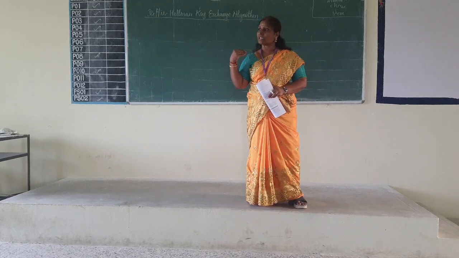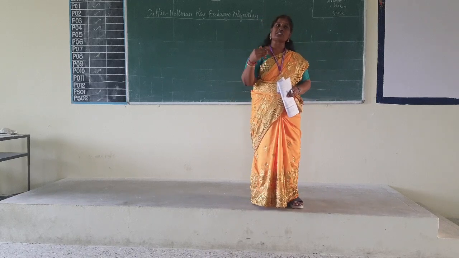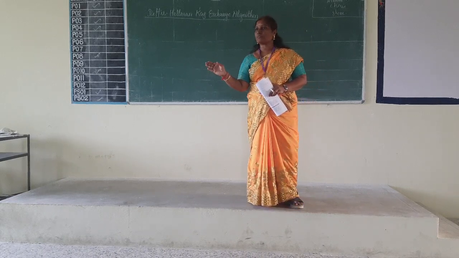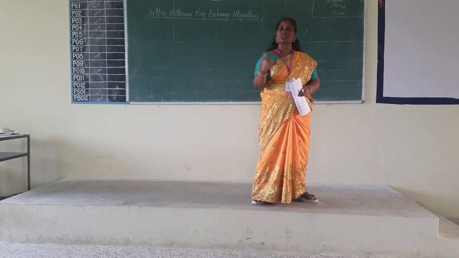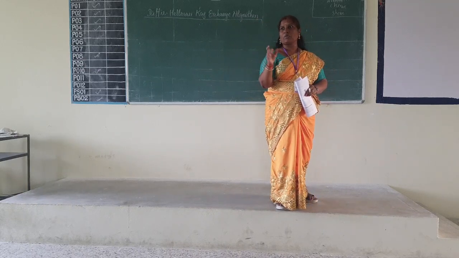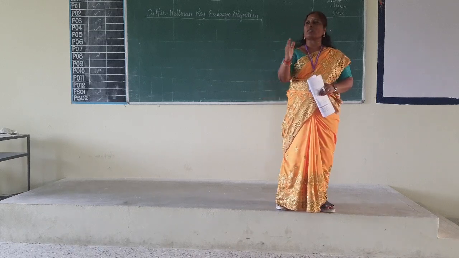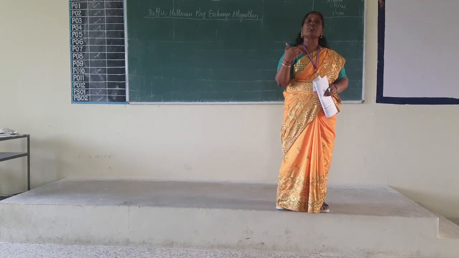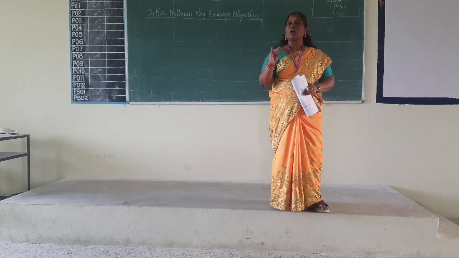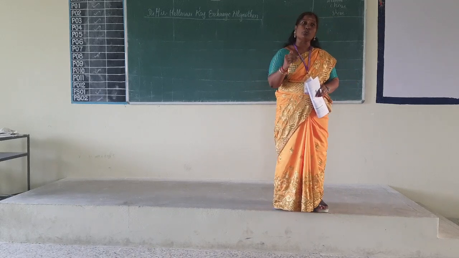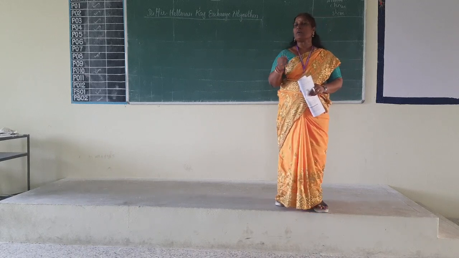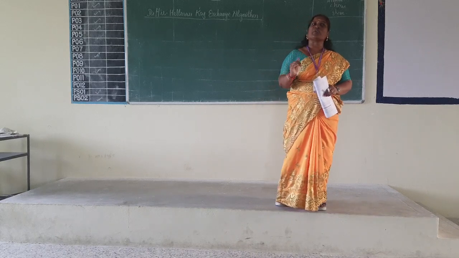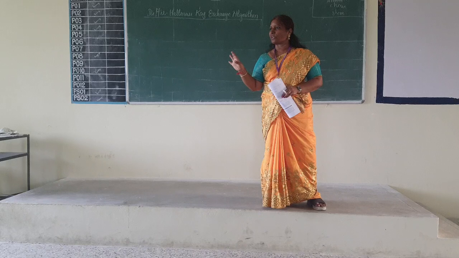Since we are familiar with the public key crypto system, we are going to use its concept for symmetric key exchange. You get my point? Many methods we discussed to distribute the secret key. Somehow the secret key has to be given to the sender as well as the recipient. For that, various methods we discussed. Now, since we are familiar with using the private key and public key, we are going to use the public key crypto system to distribute or exchange the secret key, which means it is going to have symmetric key encryption. Do you get my point?